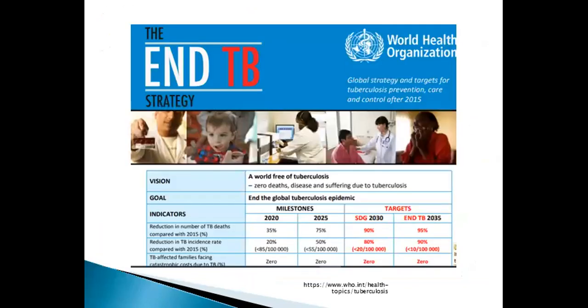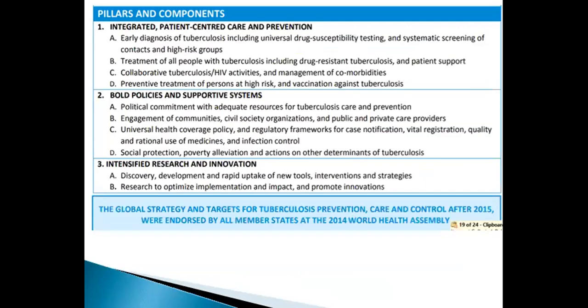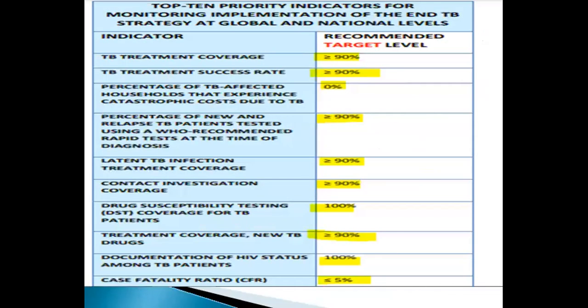There are also End TB Strategy indicators, and the vision is zero deaths, disease and suffering from TB. The target is to reduce, by 2030, TB deaths by 90% and TB incidence rate by 80%, and to have zero TB-affected families facing catastrophic costs, which is an End TB Strategy target by WHO. The pillars include integrated patient-centered care and prevention, bold policies and supportive systems, and intensified research and innovation. This is actually the DOTS target.